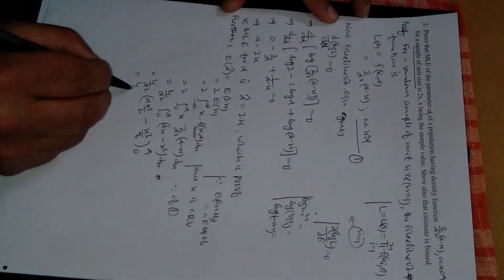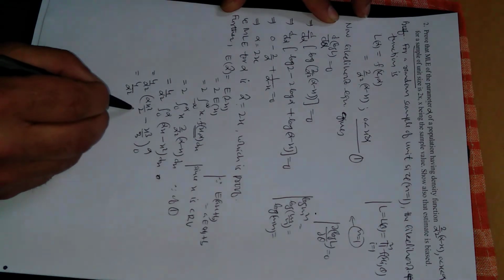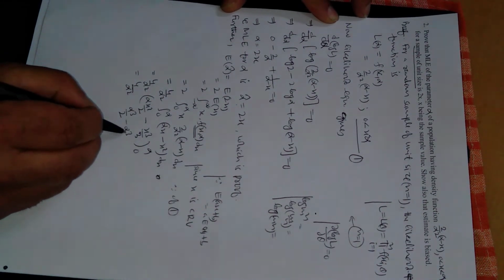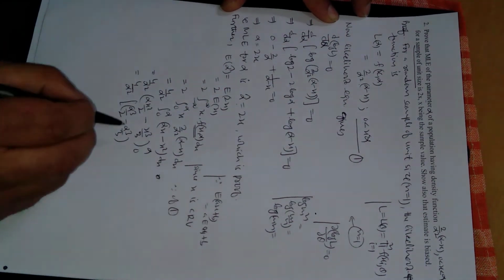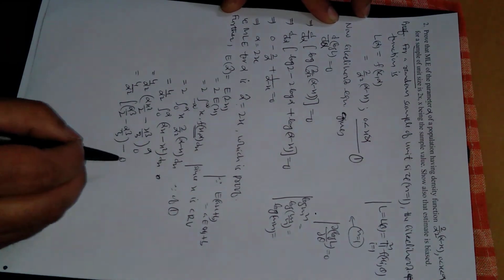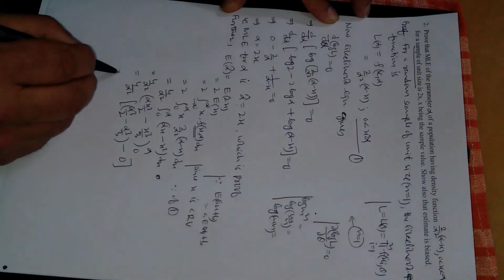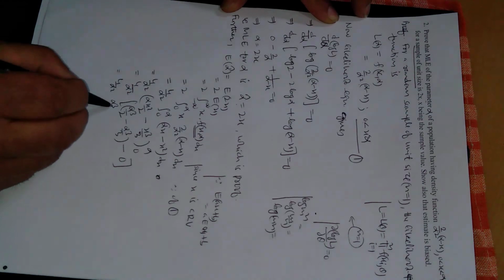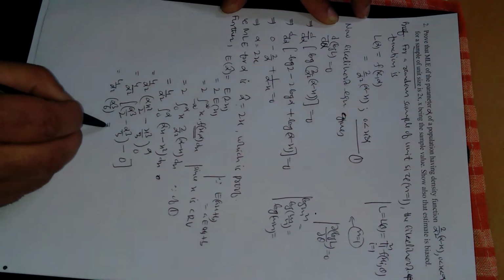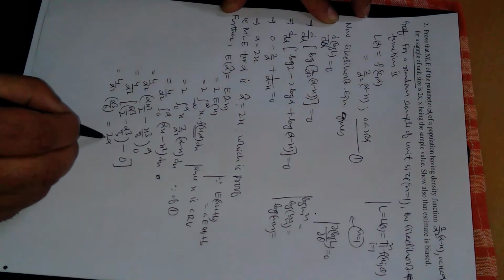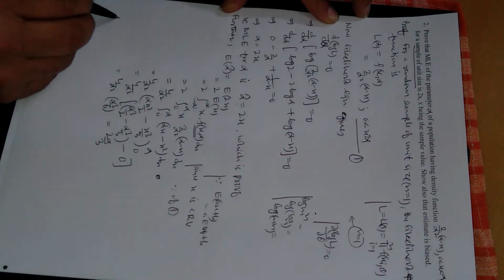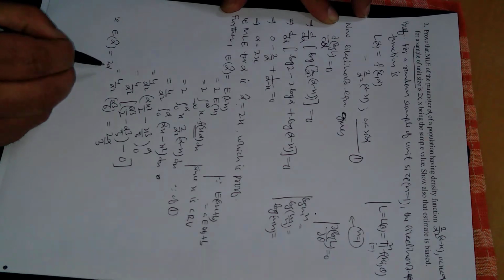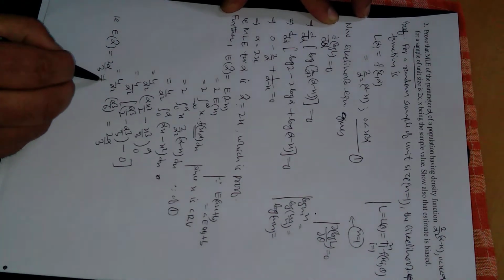Further, 4 upon alpha square, upper limit: replace x by alpha, so this will be alpha cube divided by 2 minus alpha cube divided by 3. This is the upper limit, and the lower limit will be 0 because x is 0. So 4 upon alpha square into (3 alpha cube minus 2 alpha cube) divided by 6, which is alpha cube divided by 6. So what we are getting is 2 alpha upon 3, that is, the expected value of alpha cap is equal to 2 alpha upon 3, which is not equal to alpha.